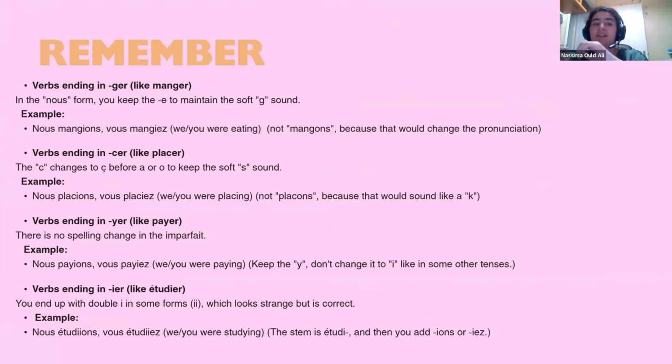Remember, verbs ending in GER, like manger. What is the nous form of manger? Okay, can anyone tell me why we add an E between the G and the O? Please raise your hands. Harpreet? As far as I remember, I think it was to keep the sound soft of G.